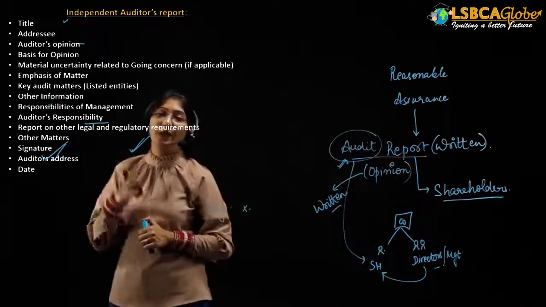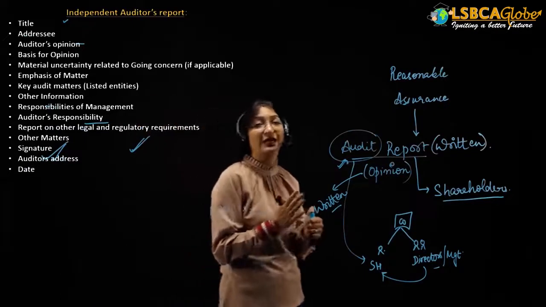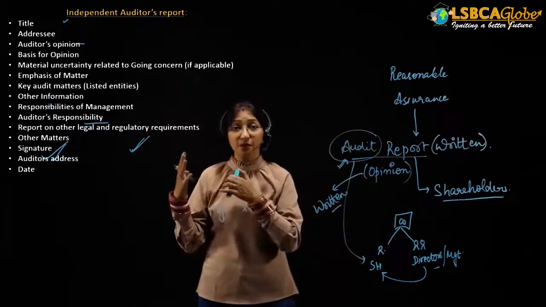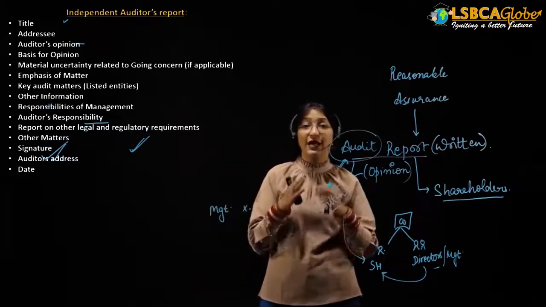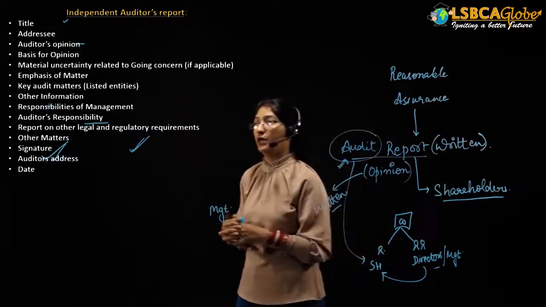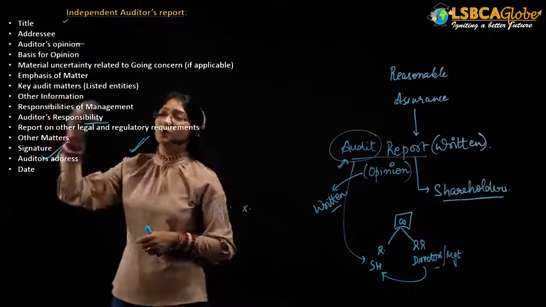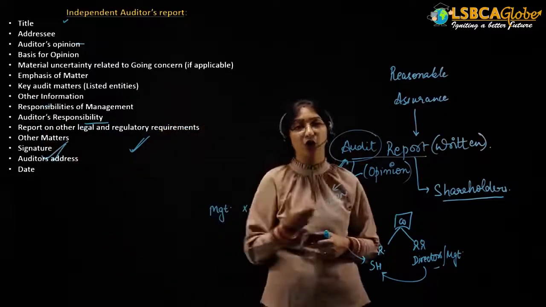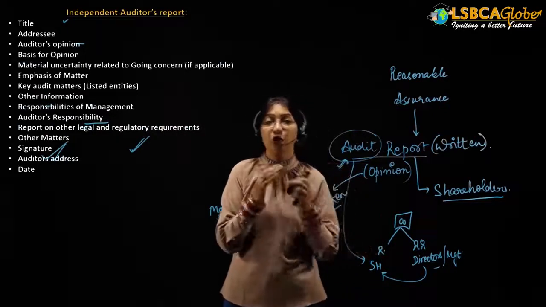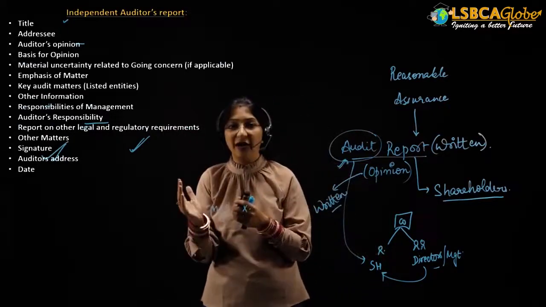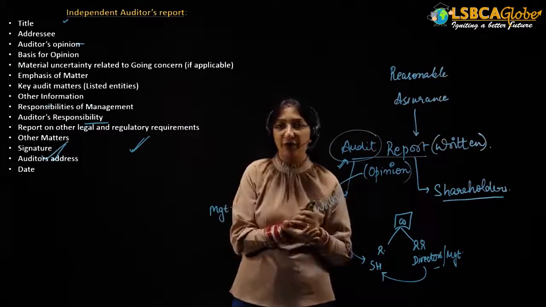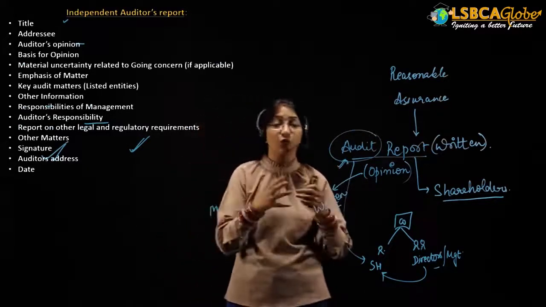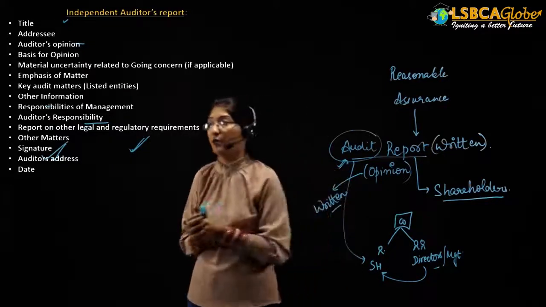Now, the auditor's opinion. What is finally the auditor's opinion? Based upon all the evidence and all the procedures that the auditor has performed, he will finally provide an audit opinion. Then he will provide a basis for the opinion, which is the basis why a particular opinion is provided. The opinion could be either a modified opinion or an unmodified opinion. Whatever the opinion is, there should be a basis for why you have provided it.